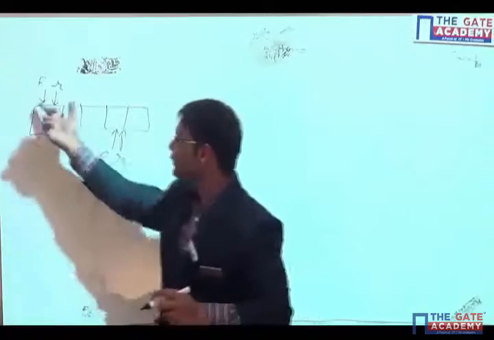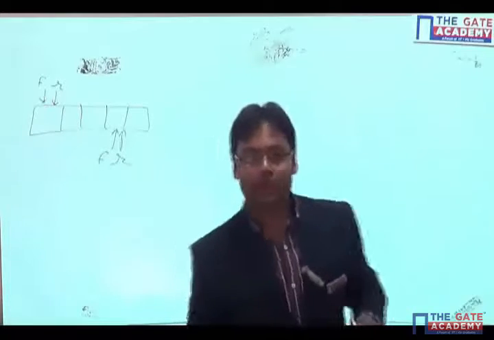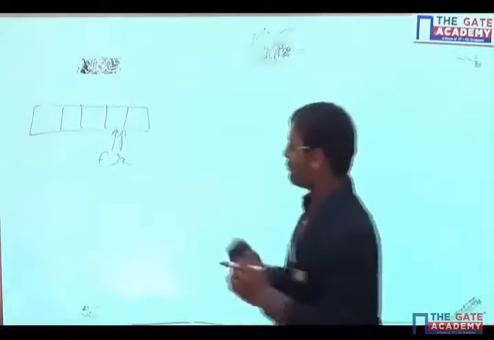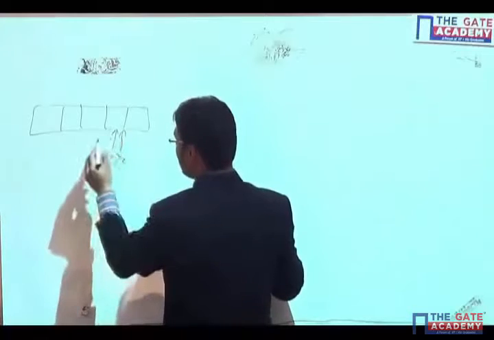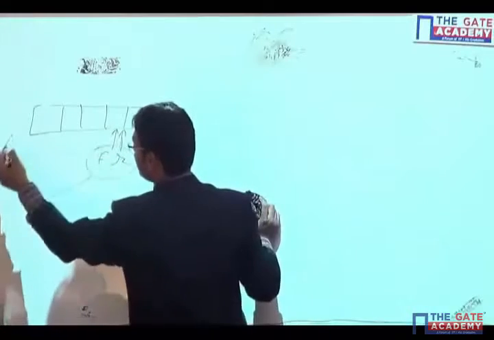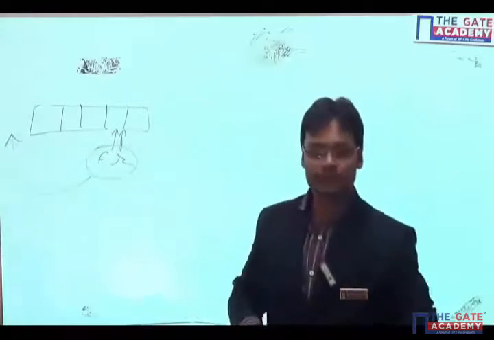It might be possible that front and rear both point to any index, but both will be equal only when there is only one item. So if there is only one item and I want to delete that item, then I'll set front and rear both equal to 0.